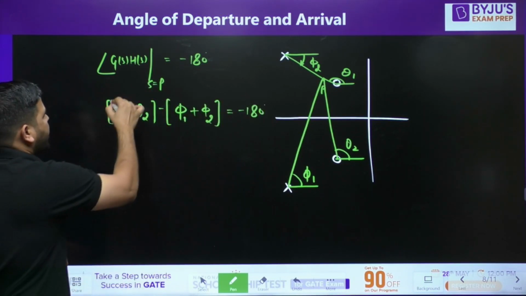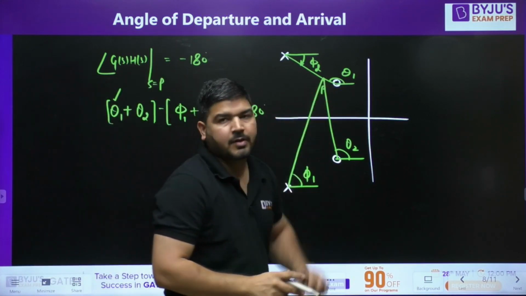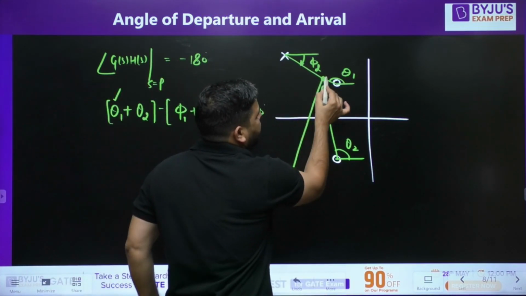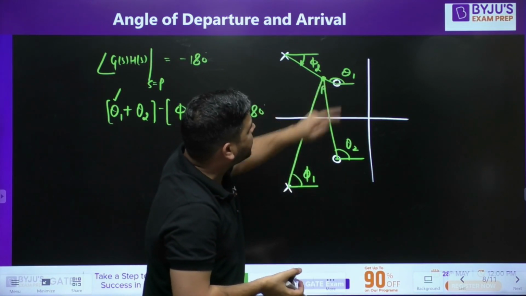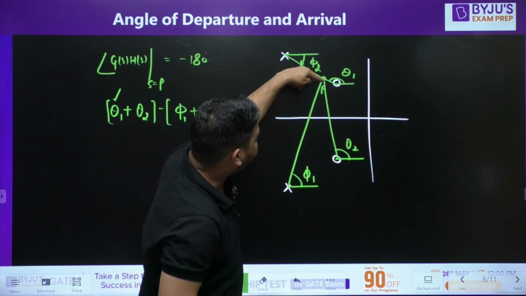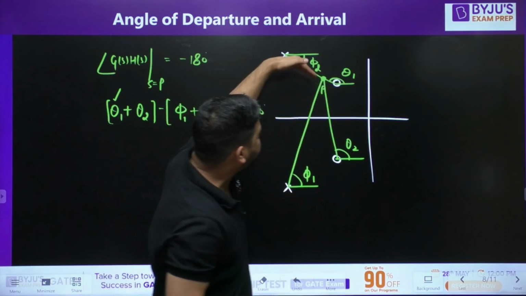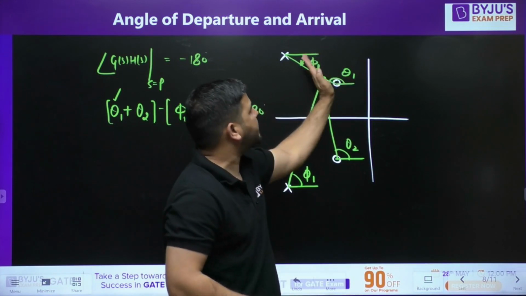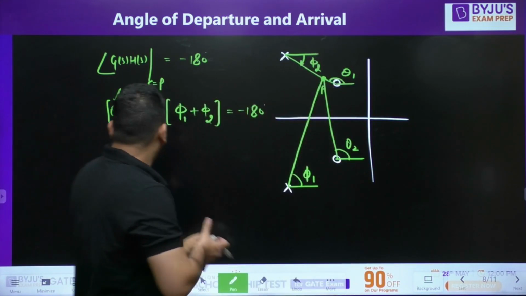Now the angle of arrival is theta 1. We need to calculate this angle theta 1. Because we know that this P point lies on the root locus. If it lies on the root locus, it means at this zero, the root locus will come via P. First it will reach P and then it will reach the zero. It means this line, whatever angle it makes with the positive horizontal axis, that will be the angle of arrival. We need to calculate this theta 1.